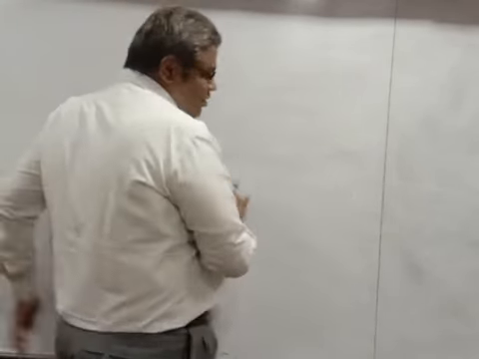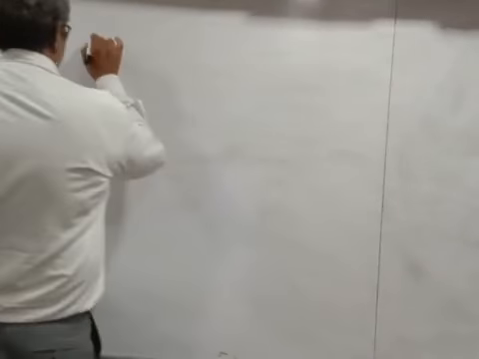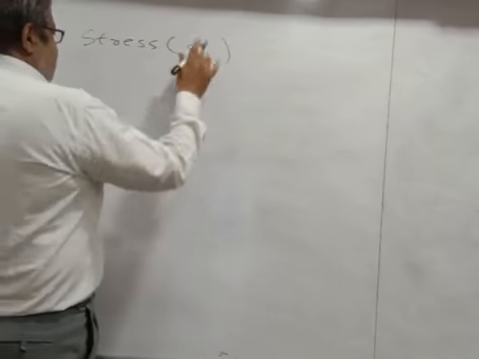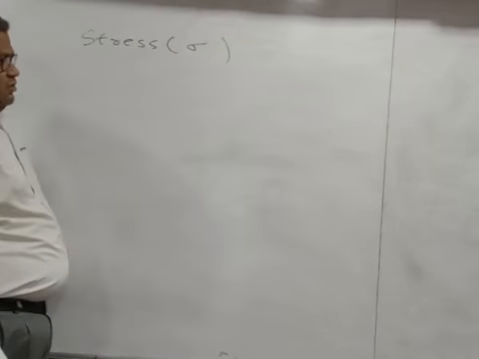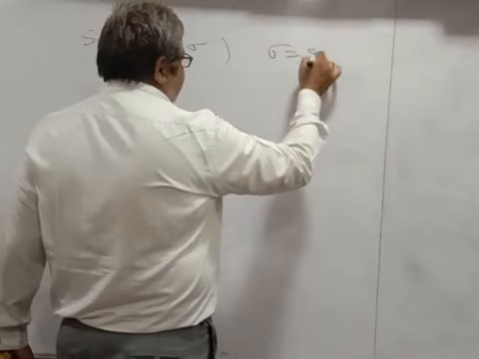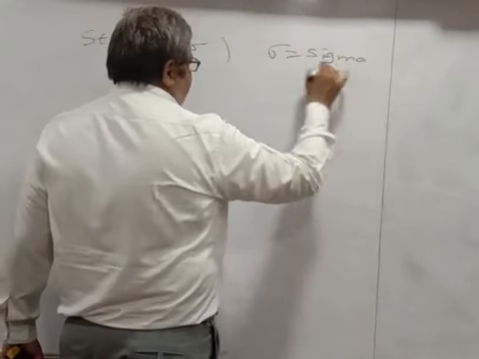Now the next property. First we have seen the mechanical properties of the solid. The first property is elasticity, the second property is plasticity, and the third one which we are going to discuss is known as stress. The stress is denoted by sigma. So stress is sigma.